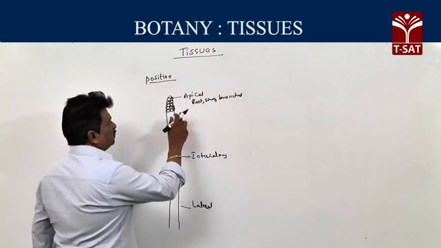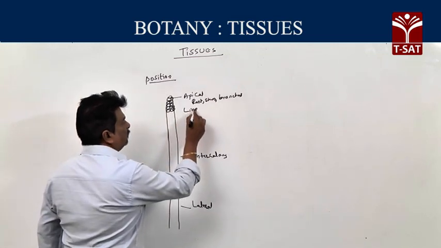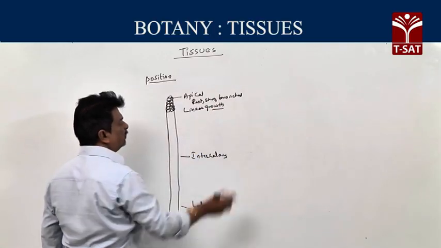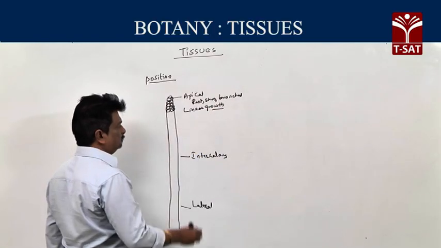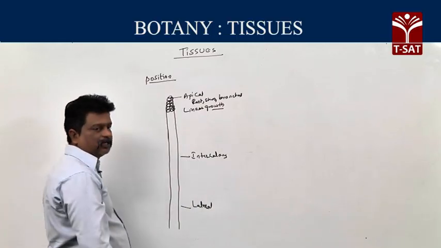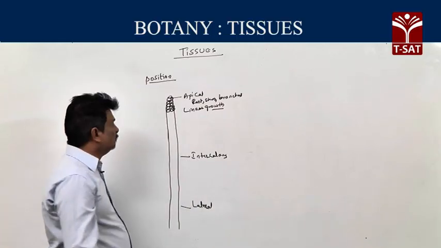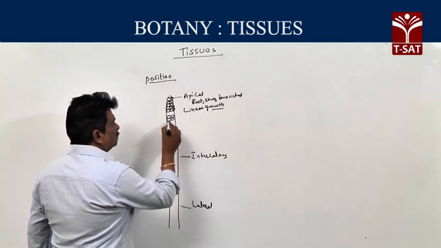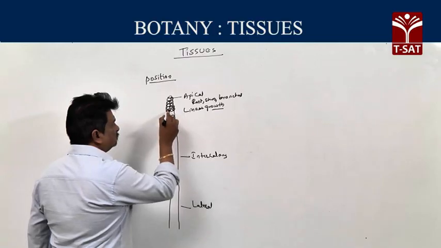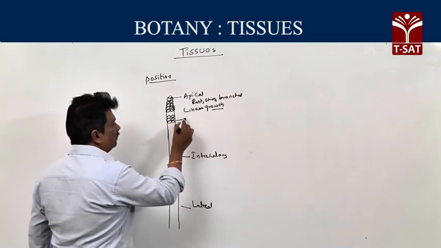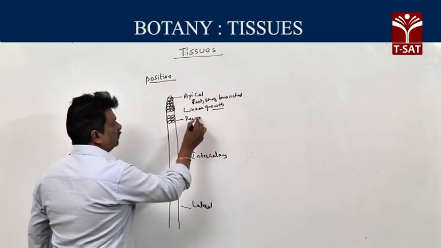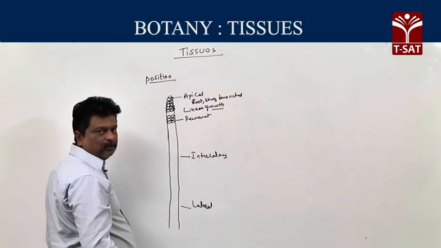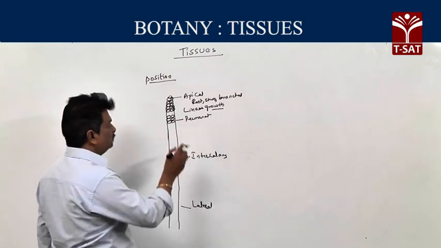Function of apical meristems: they help in linear growth. Second one, intercalary meristems. Intercalary meristems means these apical meristems undergo division and develop cells, but these cells are converted into permanent by losing their division.